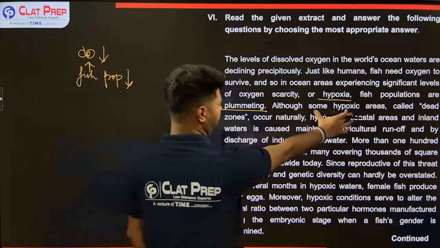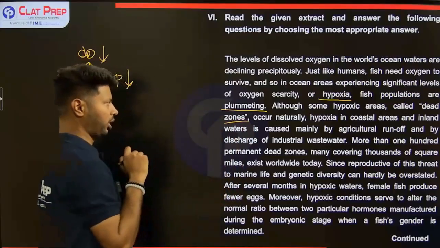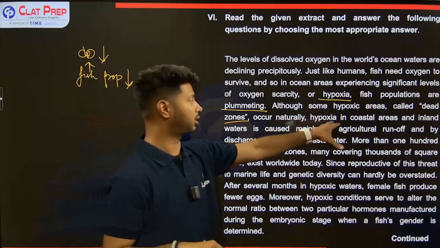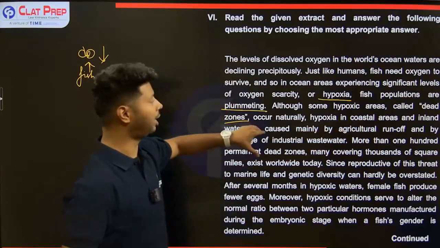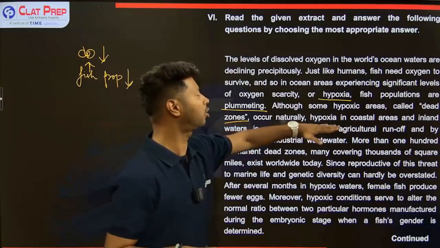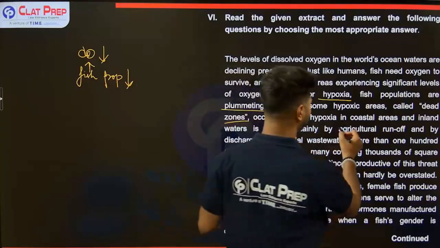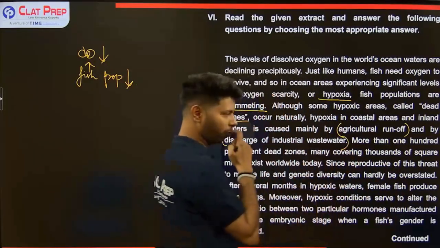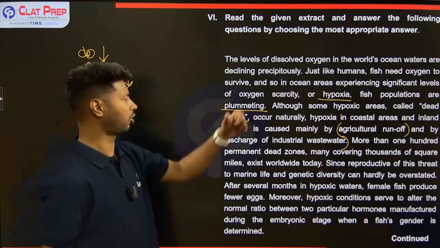So there are some areas known as dead zones which occur naturally, but we have a lot of these areas coming up in coastal areas and inland waters, which is mainly caused by something called agricultural runoff, and by discharge of industrial wastewater, that is dropping the dissolved oxygen levels.